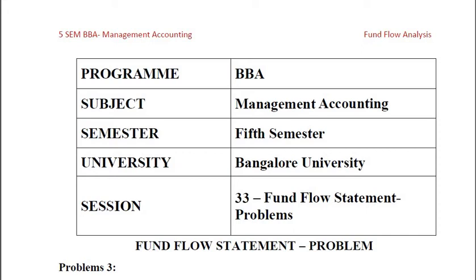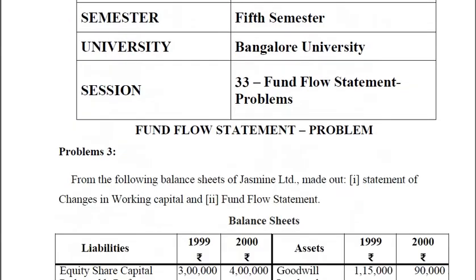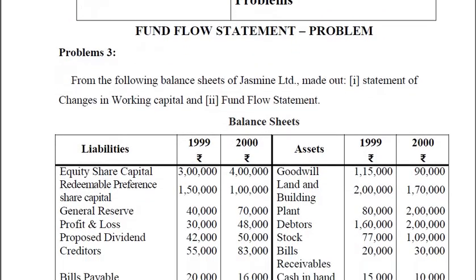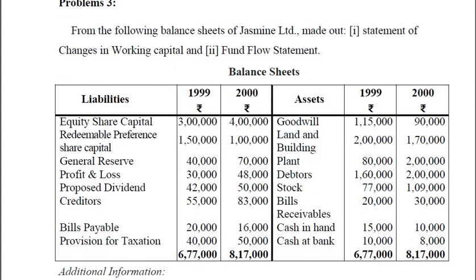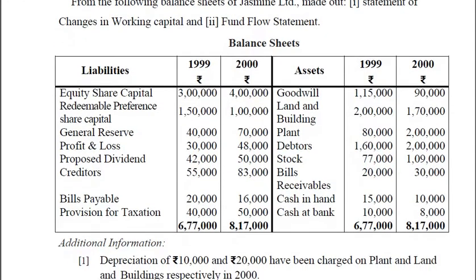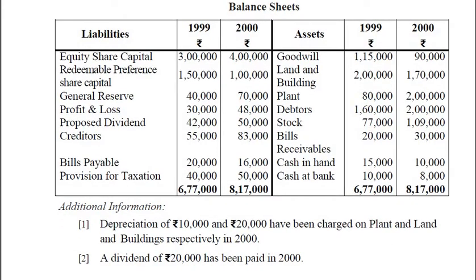So in this session, we are going to discuss a problem on fund flow statement. That is problem number 3. From the following balance sheet of Jasmine Limited, make out a statement of changes in working capital and fund flow statement. That means they are asking us to find out the changes in working capital and also the fund flow statement. So we have a balance sheet here and also the adjustments.